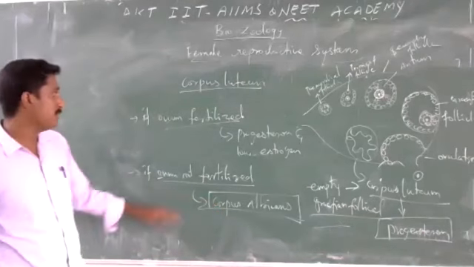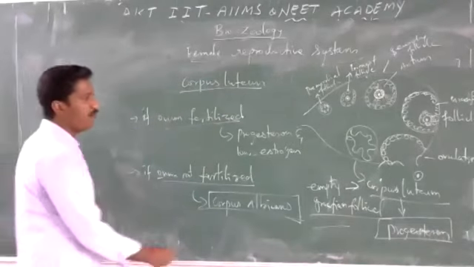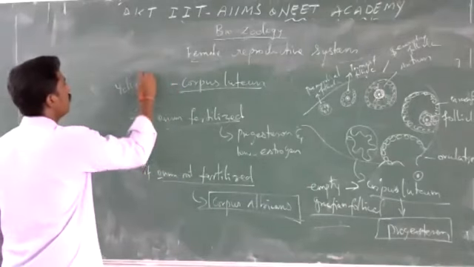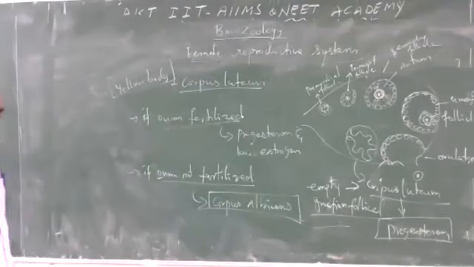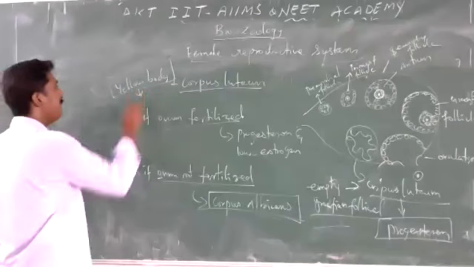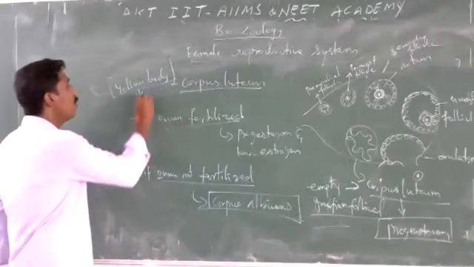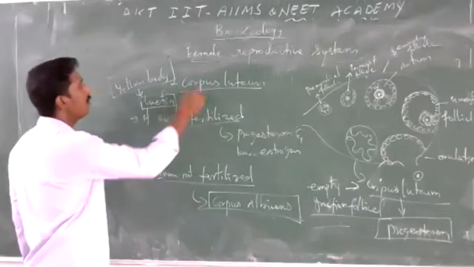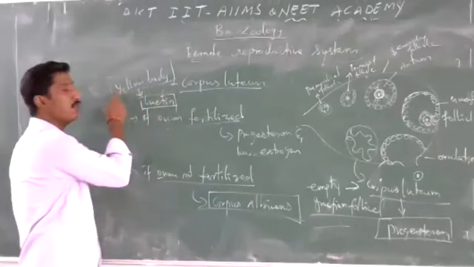Corpus albicans and corpus luteum. The empty Graafian follicle, the corpus luteum, is also called the yellow body because it contains a yellow liquid pigment called lutein. Lutein is present in the corpus luteum, so it looks yellow. So it is called the yellow body.